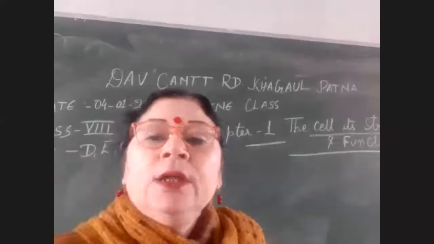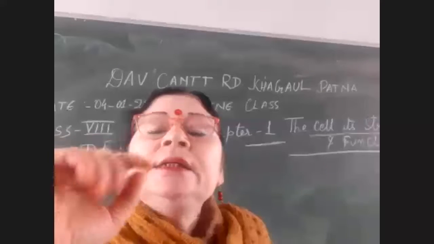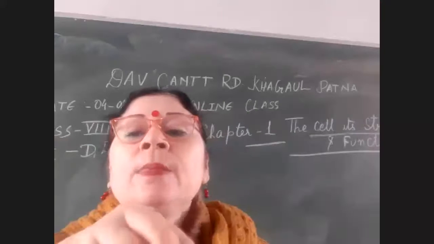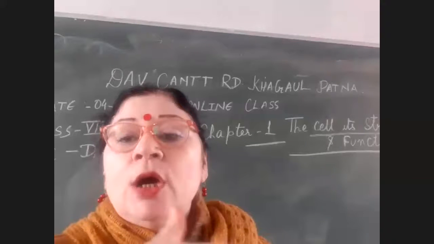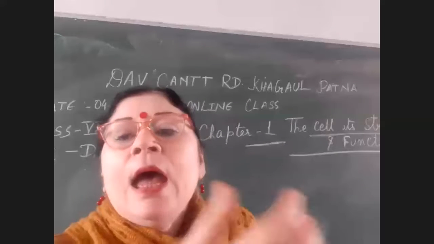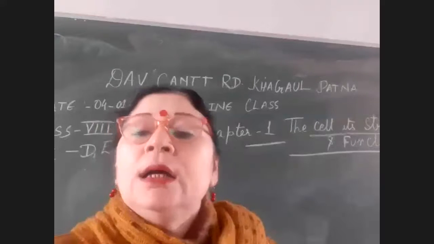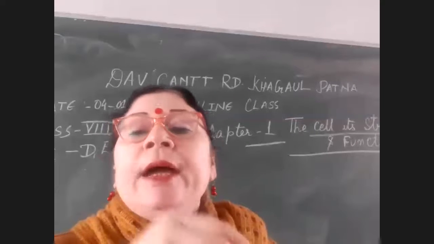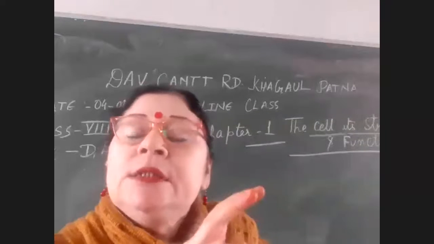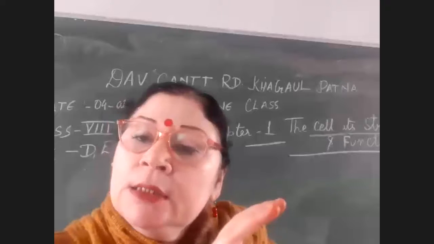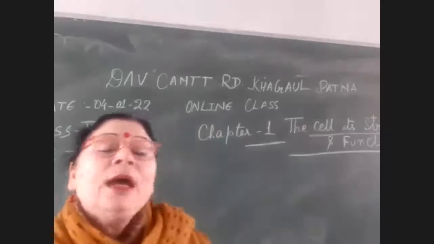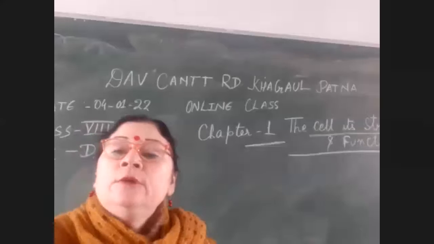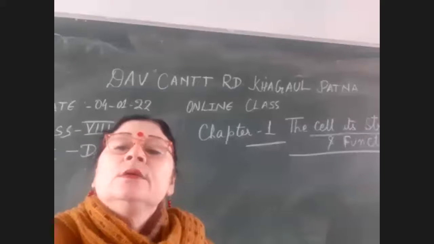As I explained in the class, it is just like a pudding, like the kheer that we make as a sweet dish. All the other organelles are just put inside it because it is a gel-like substance. Clear? Yes, ma'am. What are the different parts of the nucleus?